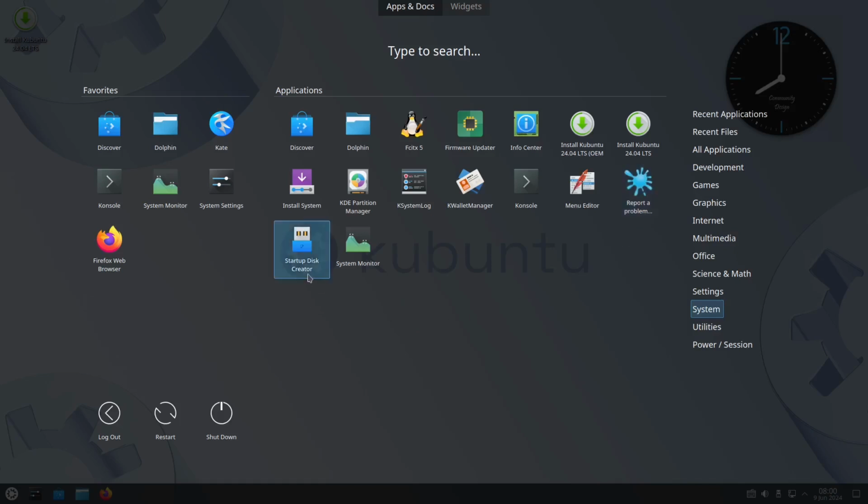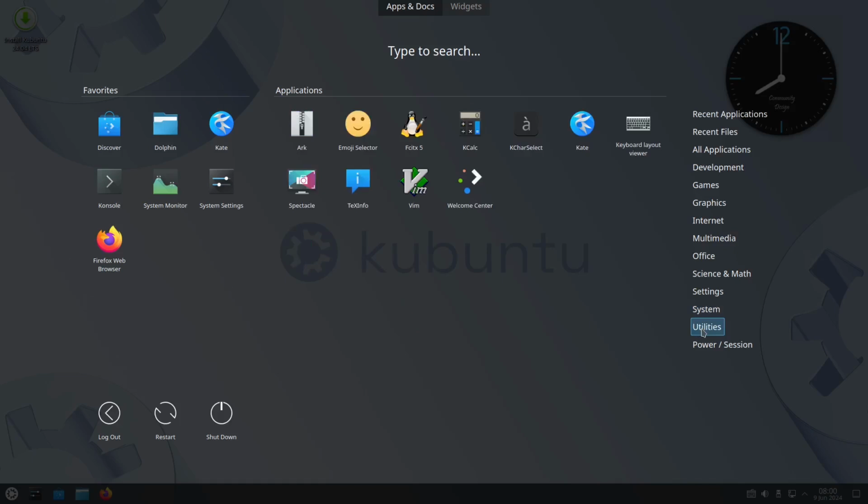So how about this one, the startup disk creator for our bootable USB, and of course the system monitor right here, and the KDE system log. And the last one right here, we have the utilities. We have the emojis right here, the calculator, the fonts, keyboard layout, and even the screenshots.